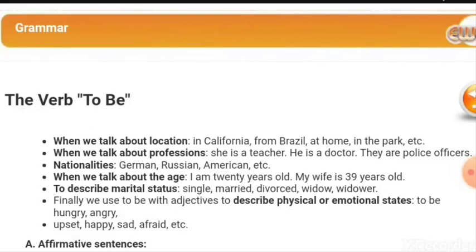Or when we talk about the age, العمر. عندما أخبر عمري, I say I am 20 years old. أنا عمري 20 عاما. My wife is 39 years old.